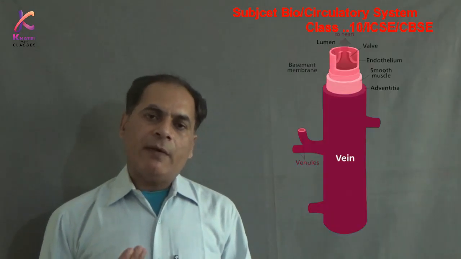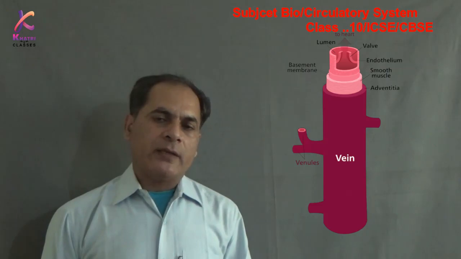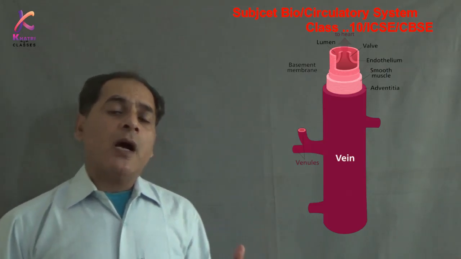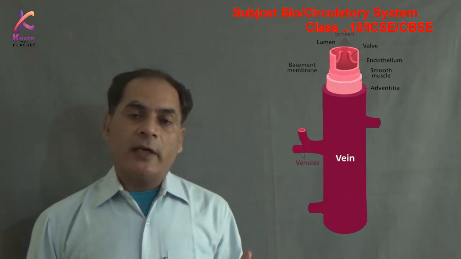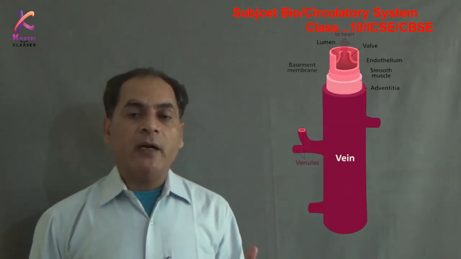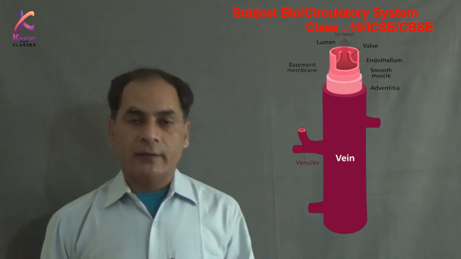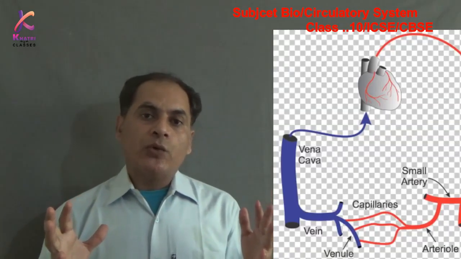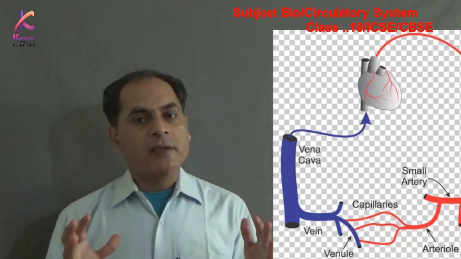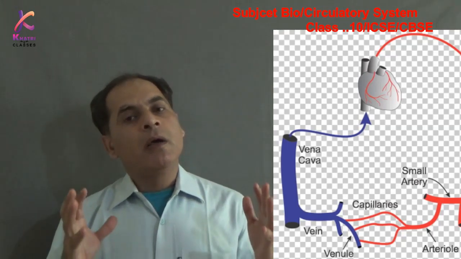The same way we will see about the veins. Veins are the blood vessels which carry deoxygenated blood, and they carry blood towards the heart. From different parts of the body, blood is brought into the heart by vessels. Those vessels are called veins.